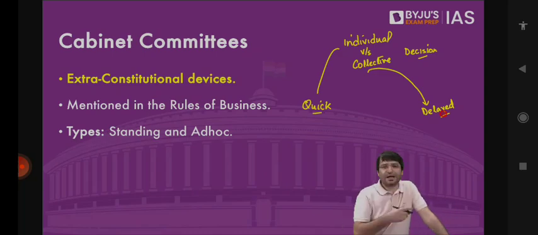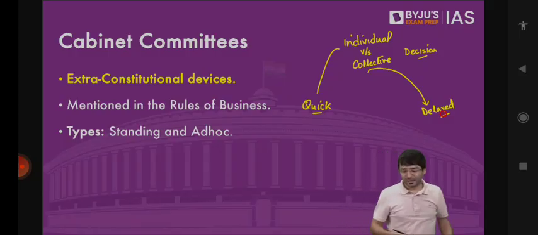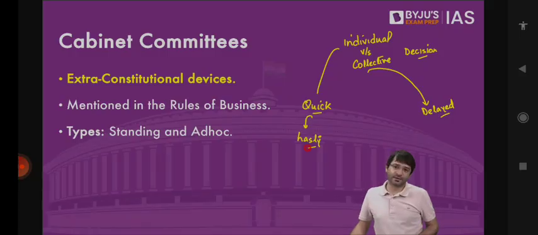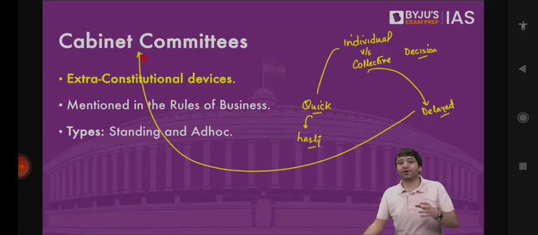Two ministers will have their own viewpoint, three ministers will have their own viewpoint, I will have my own viewpoint, and ultimately we will debate, discuss, and finally, decision will be delayed. Decision will be taken, but it will be delayed. Otherwise, in an individual capacity, I can take a quick decision. But this quick decision may also be hasty, may not be a good decision. Collective decision may be a deliberative decision, may be a thoughtful decision, and may be a good decision in the interest of the country. So what would you prefer, an individual decision or a collective decision? And from this idea came the idea of cabinet committees.